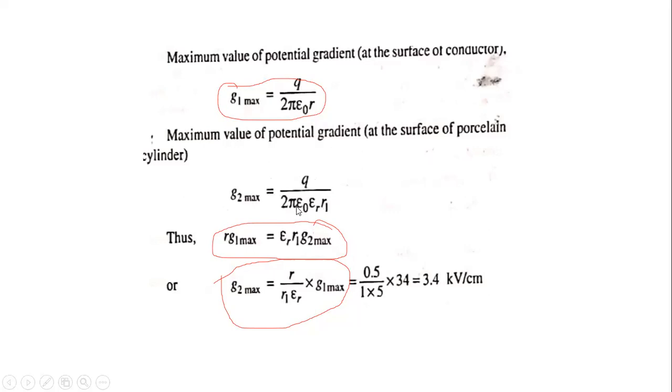In this case, epsilon naught is the absolute permittivity and epsilon r is the relative permittivity, and R1 is the radius of the first intersheath grading. Then we substitute all the values in this formula and obtain the G2 max, that is the maximum dielectric stress at the second grade layer.